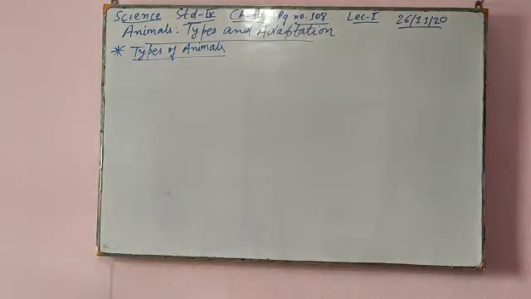So there are a variety of animals around us. Some animals have several bones that form a column from their neck to their tail. This is called the backbone. Some animals do not have a backbone. Based on the presence or absence of the backbone, animals can be grouped as vertebrates and invertebrates.